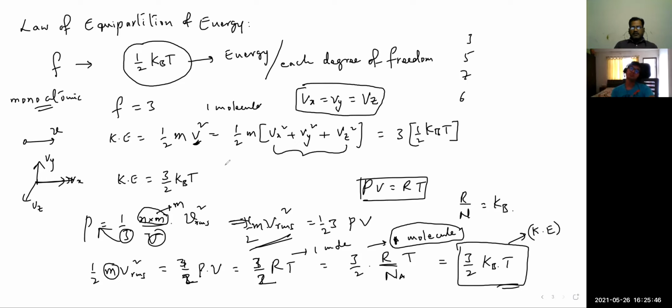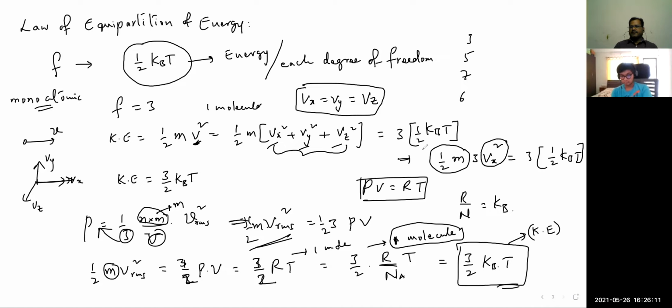Then this can be written as half m times 3 Vx square, which is equal to 3 into half kBT. Here, half m v square is the kinetic energy. So 3 times the kinetic energy is equal to 3 times half kBT.